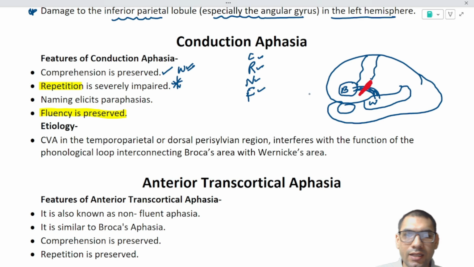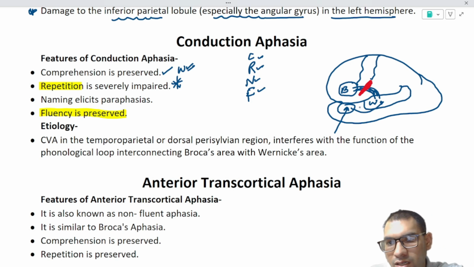then what happens? The patient will listen to whatever words I speak. The words will be comprehended by Wernicke's area, but for the purpose of speaking, the patient will not be able to speak my words. Otherwise he can speak his own words. How that happens has some other explanation. The speech of his own words cannot be explained by this diagram, because the prefrontal areas are also there. Wernicke's area is connected through direct and indirect pathways to Broca's area. So that part cannot be explained by this diagram.